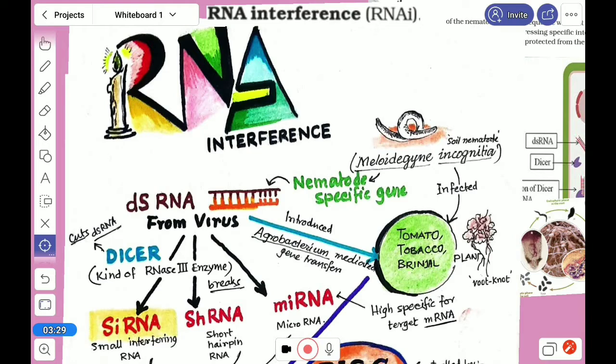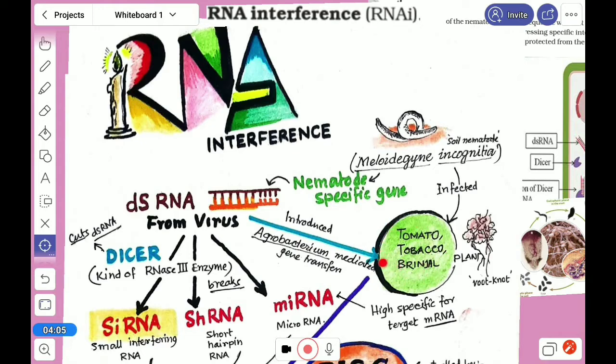Double stranded RNA we have to collect from a virus, as it is not available here. It will be a type of RNA which is specific to the nematode gene, so it has some sequence specific to the nematode gene. This double stranded RNA we have to introduce inside the plant.